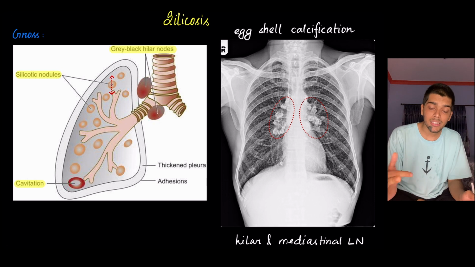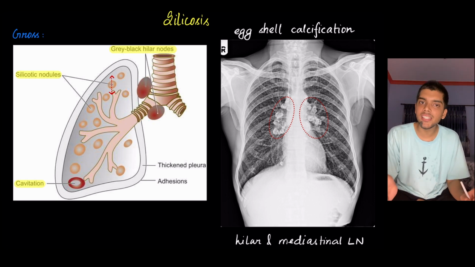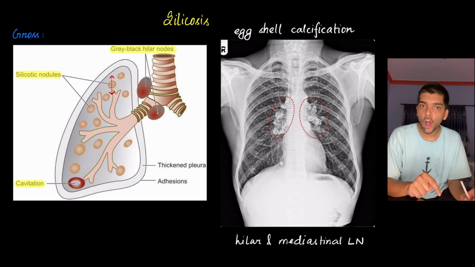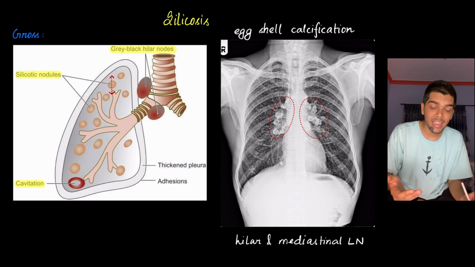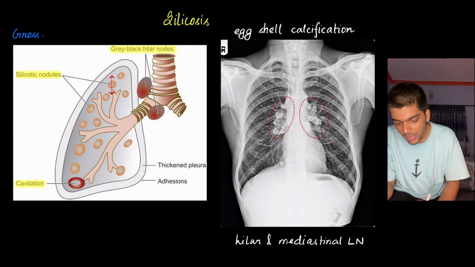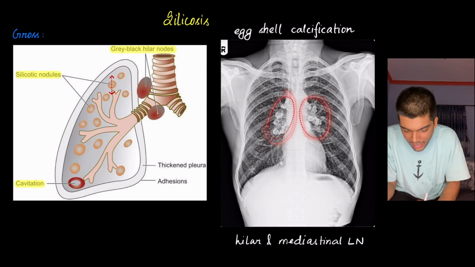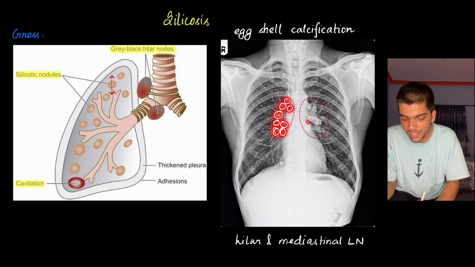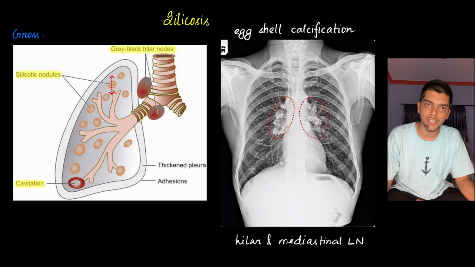This dystrophic calcification of hilar and mediastinal lymph nodes is appreciable on X-ray in the form of eggshell calcification. This is called eggshell calcification, and it is due to dystrophic calcification of hilar and mediastinal lymph nodes.